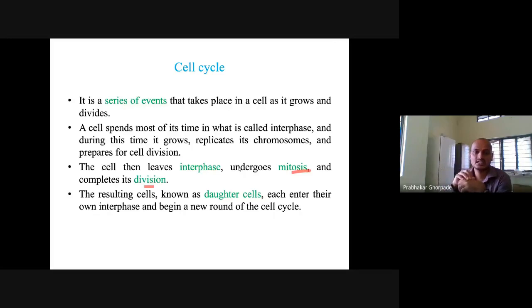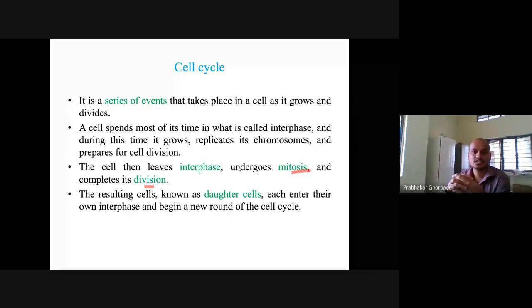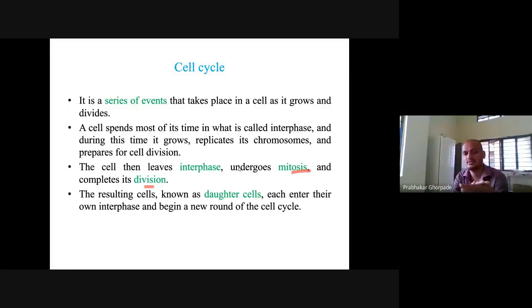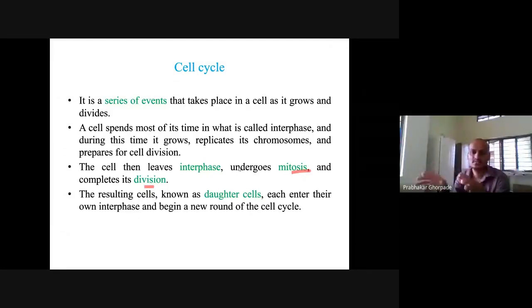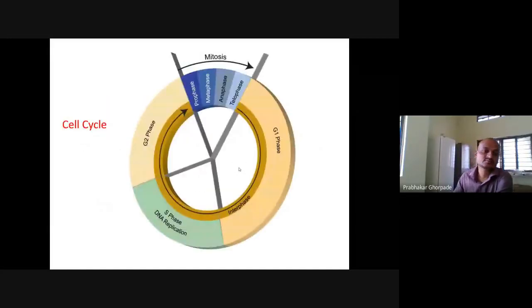Like our skin cells, they are continuously regenerating. Some skin cells are dying, which means they have to be replaced by new cells. How are these new cells being generated? The existing skin cells undergo the cell cycle and make new skin cells, right? This process is facilitated by DNA replication, because DNA is the basic genomic element in our cell, which helps make RNA, protein, and maintain overall cell structure. So that is the cell cycle.